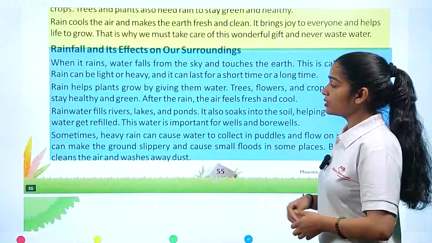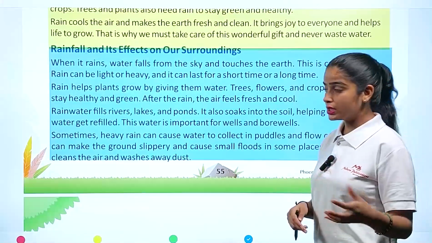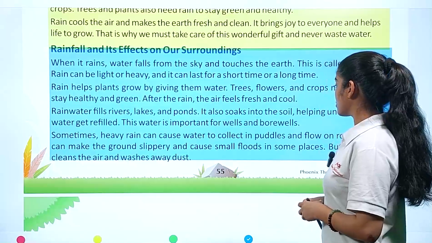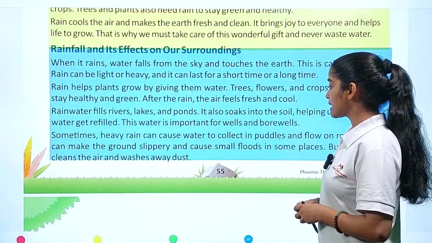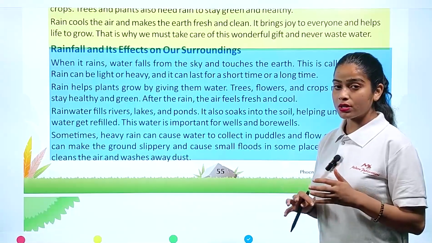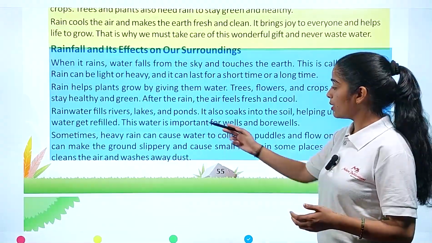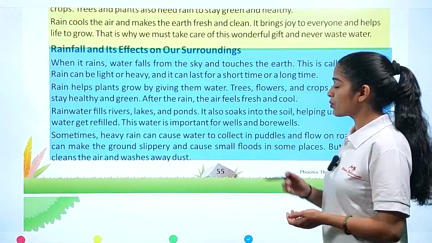Now, rainwater fills rivers, lakes, and ponds, which we already discussed. It also soaks into the soil, helping underground water get refilled. This water is important for wells and bore wells. So the underground water is used with the help of wells and bore wells.